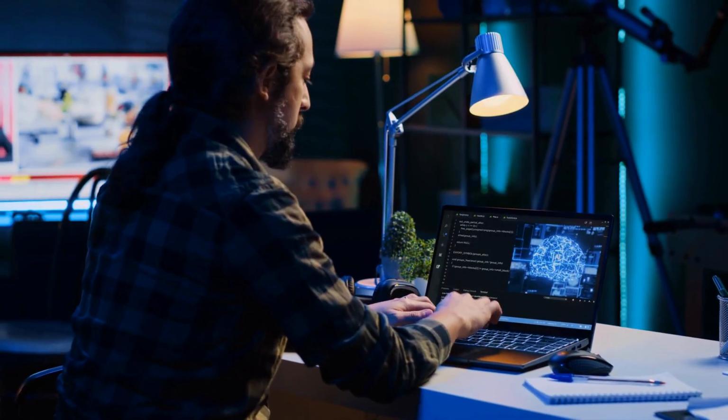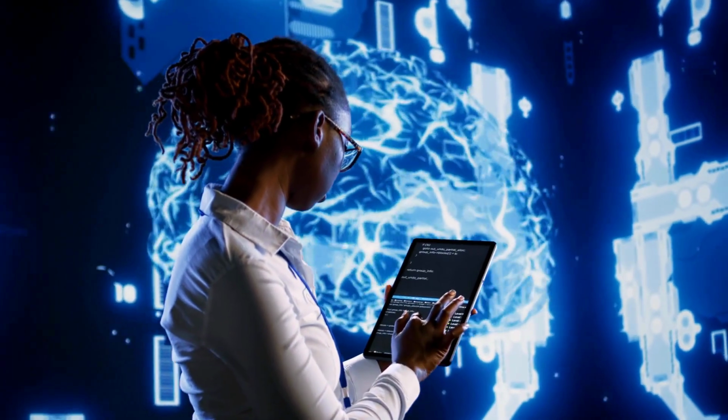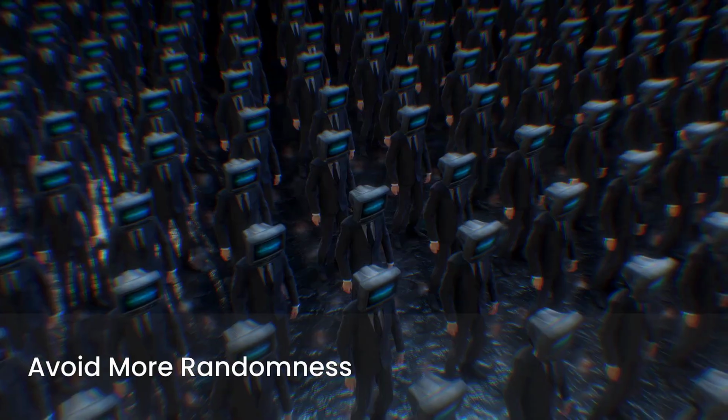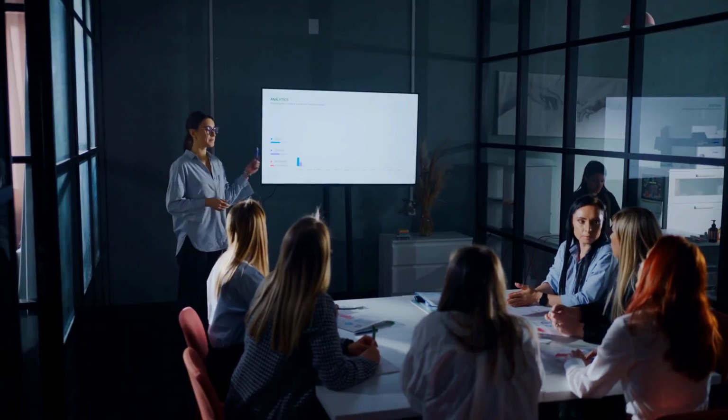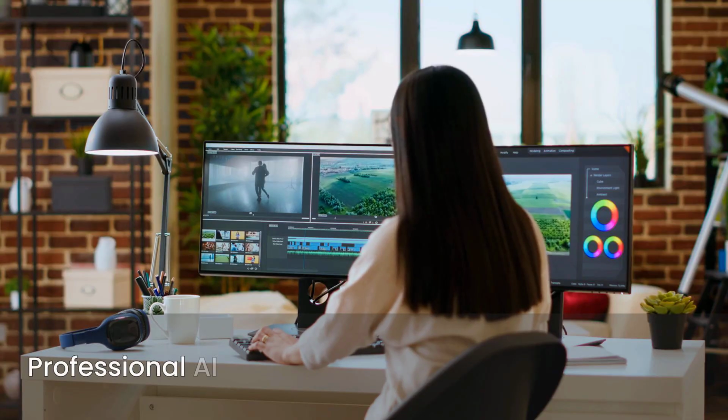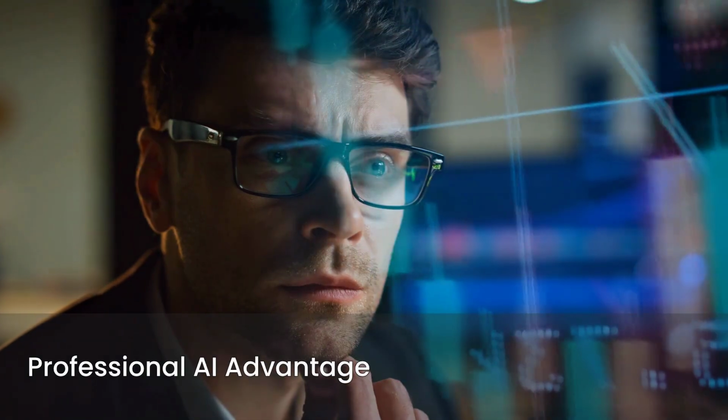Most users keep chasing better prompts, hoping results will improve. But better prompts cannot fix a broken process underneath. You cannot solve randomness by adding even more randomness. You need a structure that removes confusion before execution starts. That is the real advantage professionals get from AI tools.